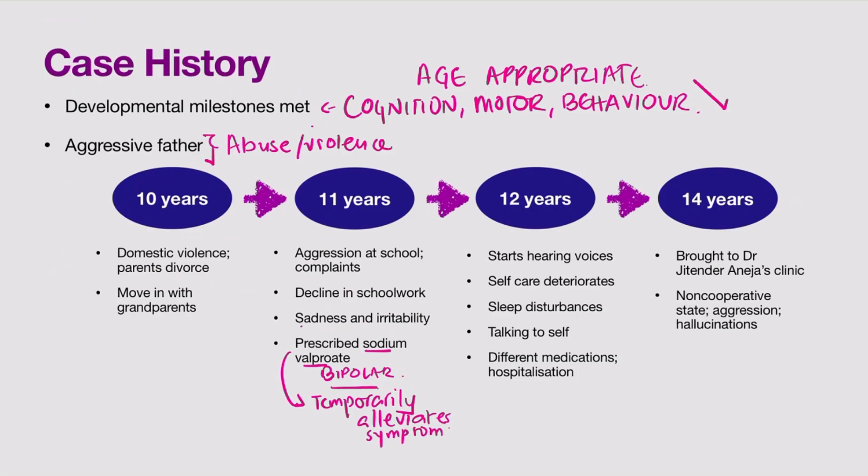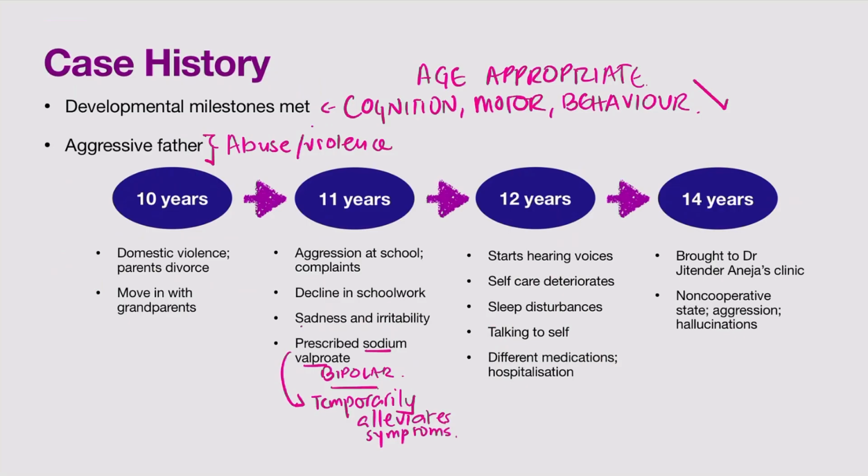So there's temporary relief from the symptoms. However, again it starts to get worse, and by the age of 12, you see that the boy is now hearing voices. He stops taking care of himself in terms of his hygiene, in terms of his clothing. He starts to have sleep disturbances. He stays up very late, and his family sees him often talking, muttering to himself. He is now on other medications, and he has been hospitalized because of his excessive violence, his outbursts of violence